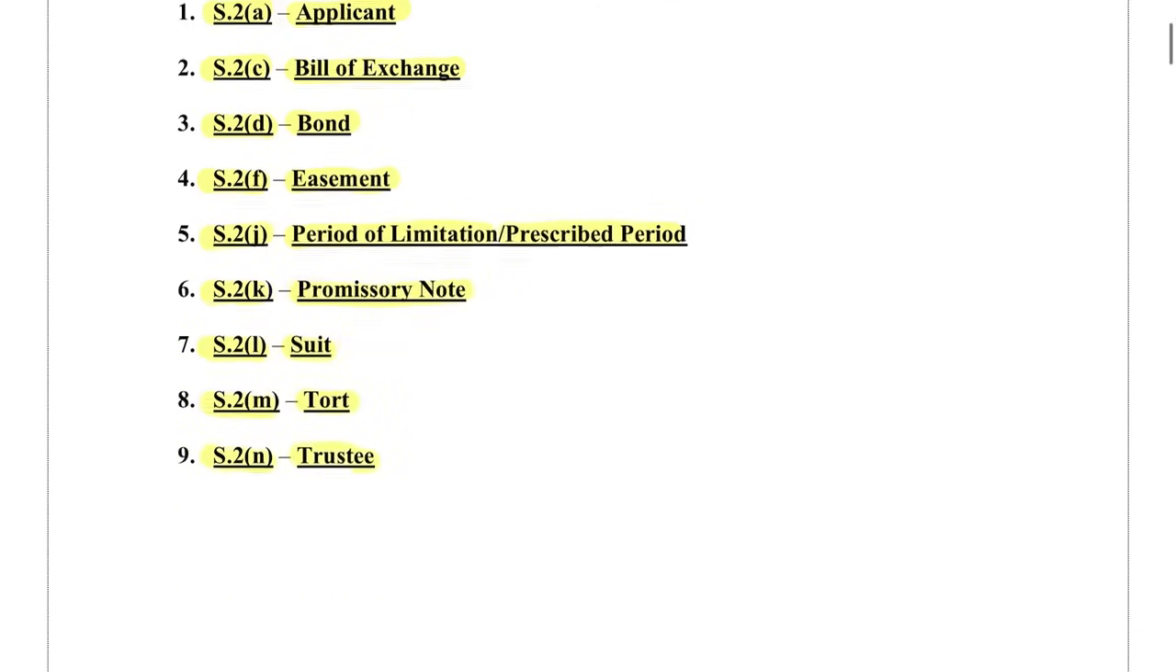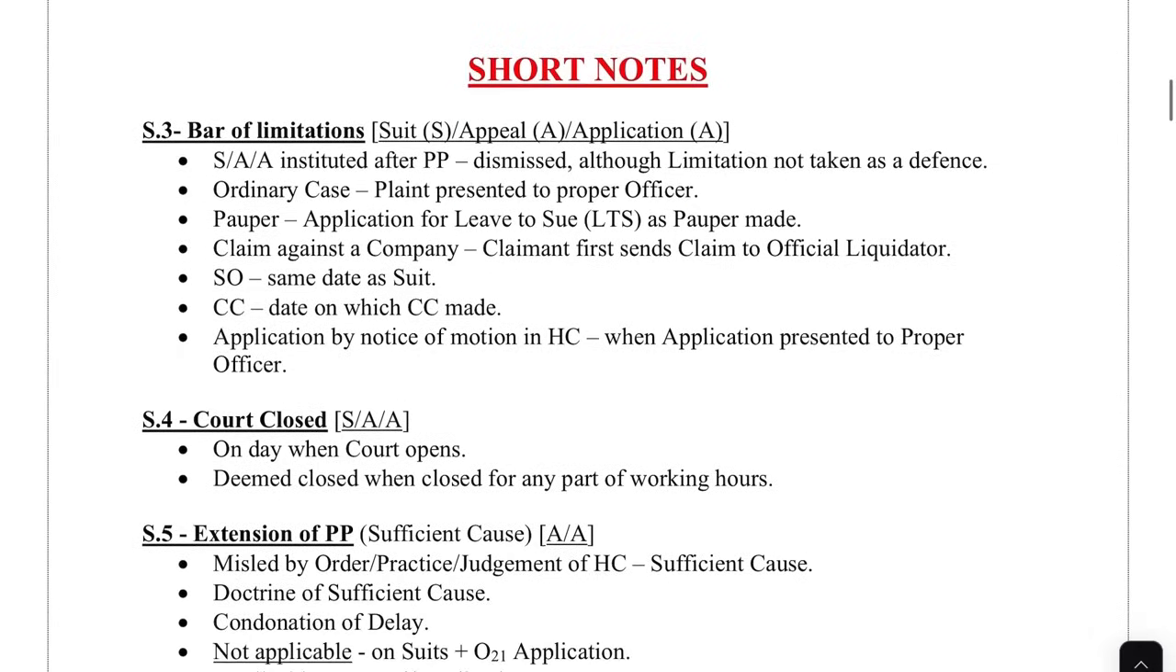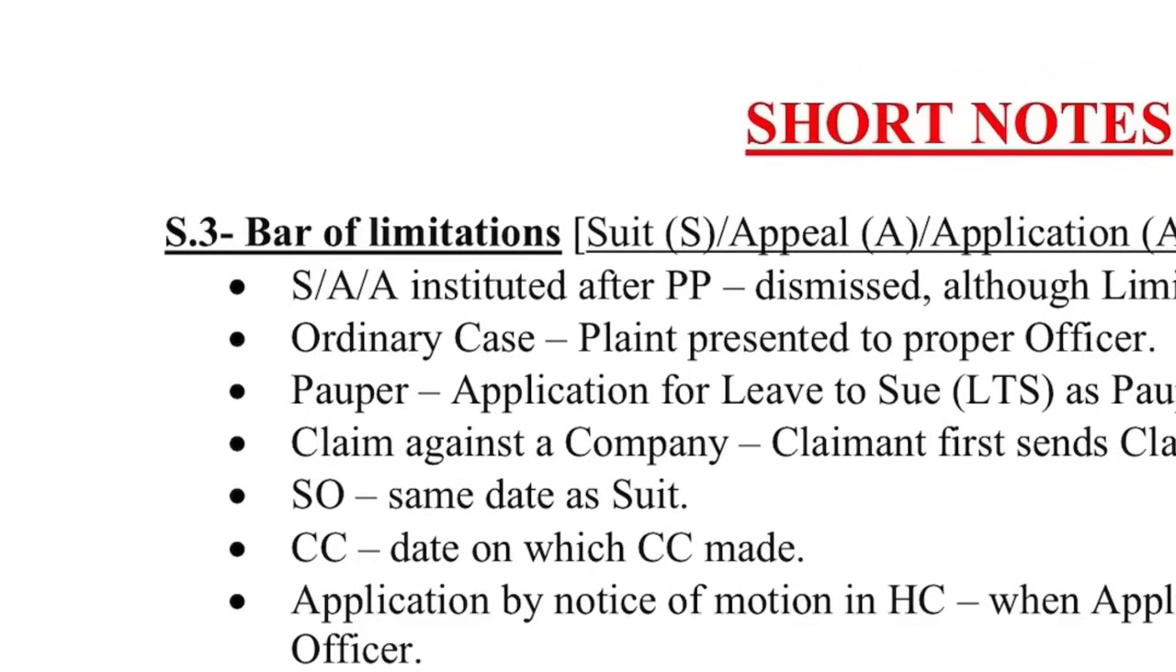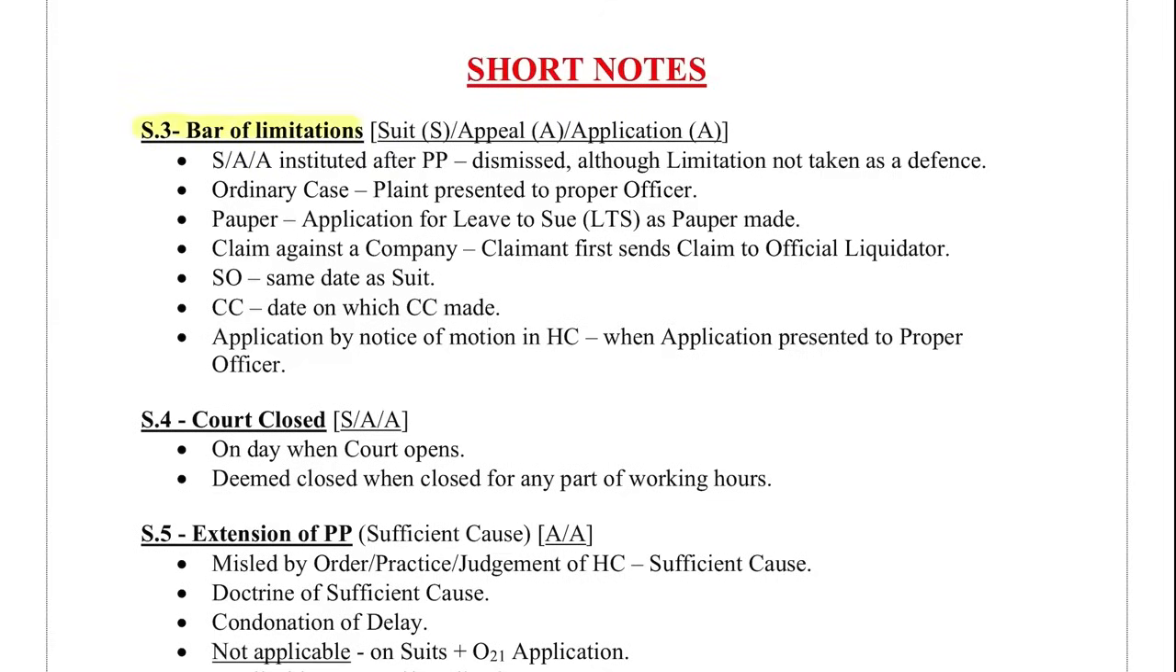Let us begin with the short notes. The first section is section 3, that is bar of limitations. So this section is applicable on suits, appeals and application, on all these 3 things. Suit, appeals and applications which are instituted after the prescribed period are dismissed, although limitation is not taken as a defense in these cases, and a suit is deemed instituted in an ordinary case when the plaint is presented to the proper officer. It is deemed instituted in case of a pauper when application for leave to sue as pauper is made.